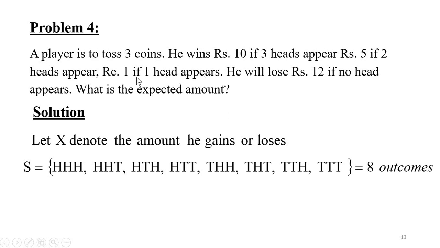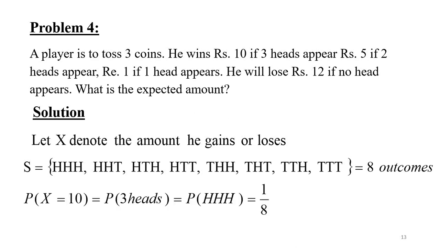If he gets 1 head, then he will gain rupee 1. If he gets all tails, then he will lose 12 rupees. Using these, we are going to find out the expected amount which he is going to gain at the end of the game. And the random variable values will be 10, 5, 1 and minus 12. These are the values of the random variable.